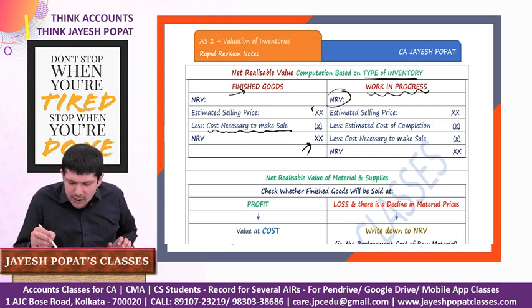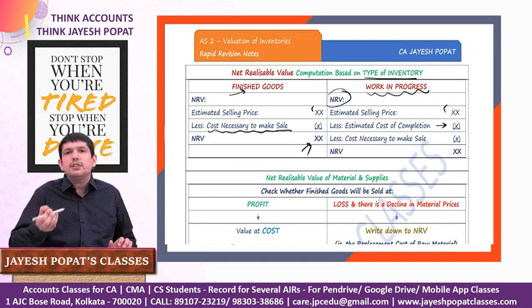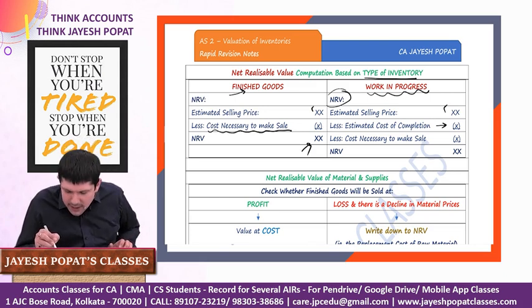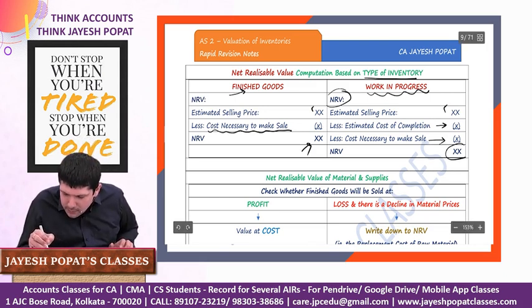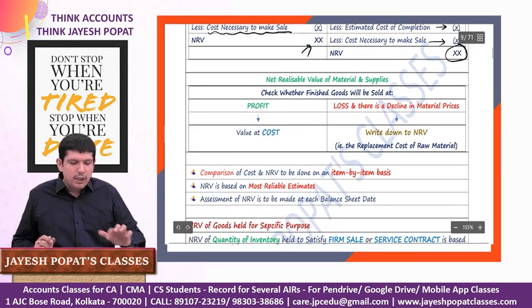So how do we calculate? We'll have the estimated selling price, from which we will reduce the estimated cost of completing that inventory, because still it is in an unfinished form, less cost necessary to make the sale. This will be the NRV. We will compare it with the cost, and whichever is lower will be the value of work in progress.